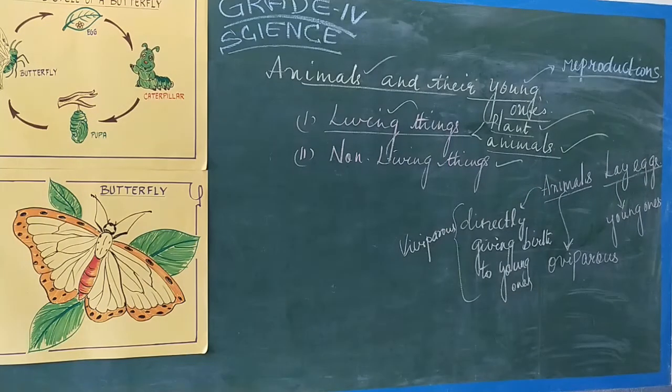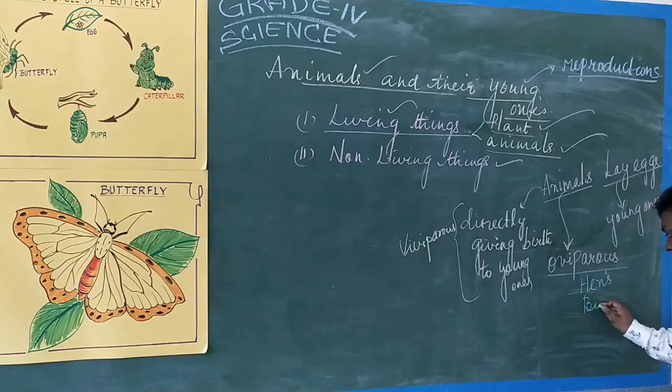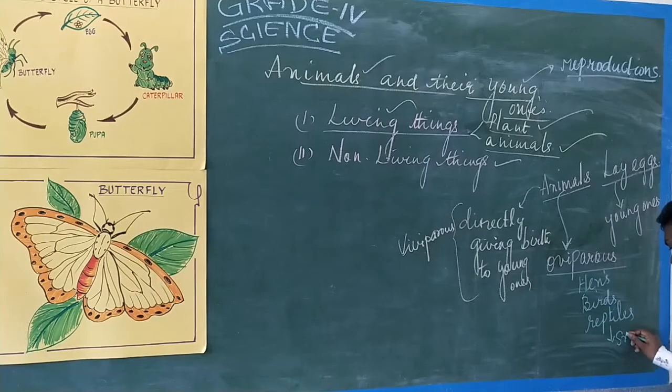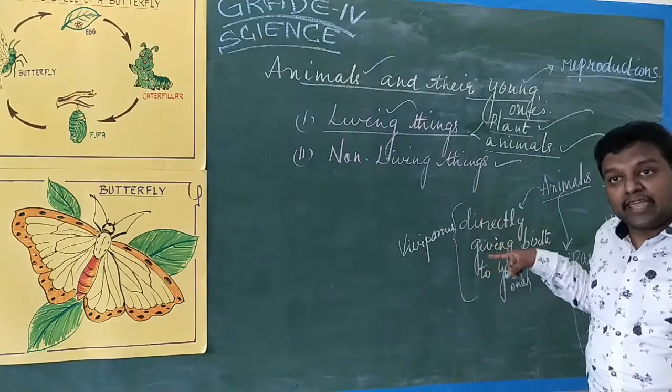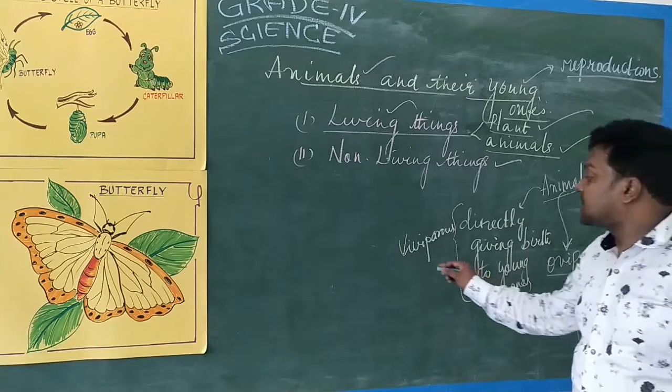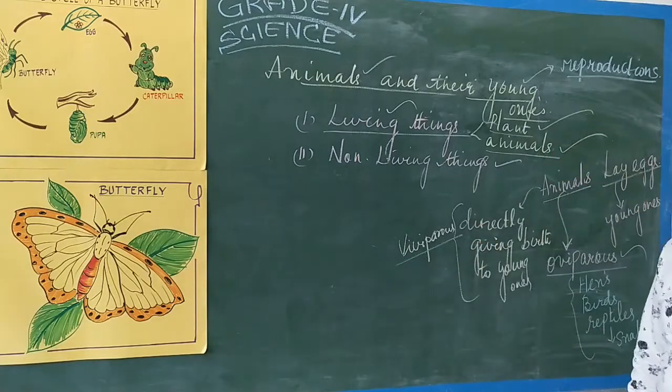Shall we see the oviparous example? What examples can be given? Egg-laying animals are what? They lay eggs. Isn't it? All kinds of birds, and even the reptiles, like snakes, lizards. So they are considered to be oviparous. Giving birth to young ones directly without the egg formation, then we are calling them viviparous animals.